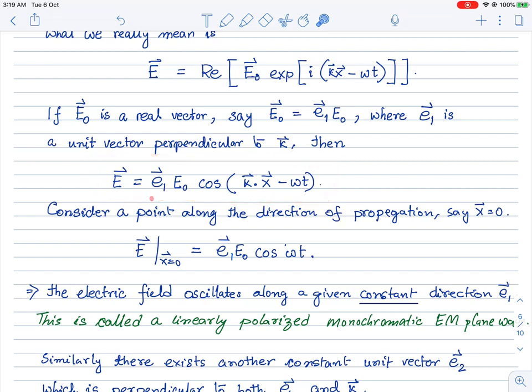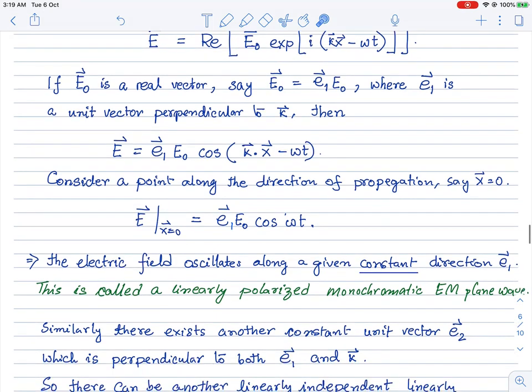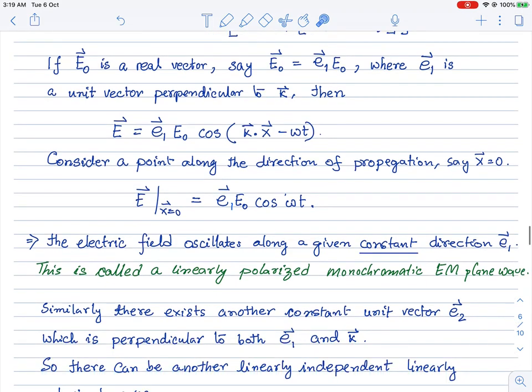I'm assuming this is the real vector. Then this is the form of the electric field, and as you can see, it oscillates along the direction of E1, and we will say that this monochromatic wave is linearly polarized along the direction of E1.